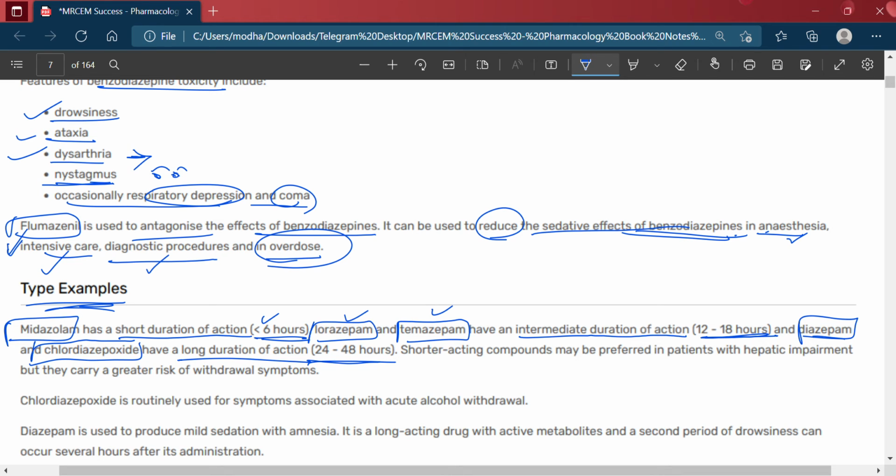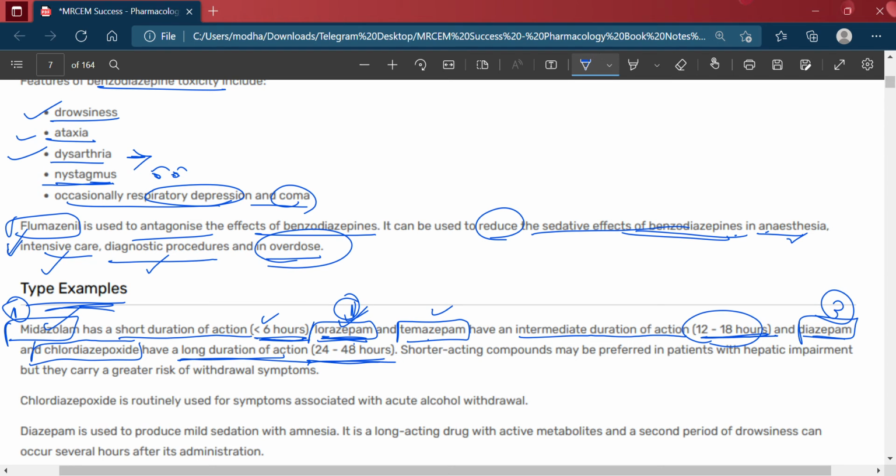Okay, so we have three different types of benzodiazepines by their duration of action. First, midazolam has a short duration of action, less than 6 hours. Then lorazepam and temazepam have an intermediate duration, 12 to 18 hours, and diazepam and chlordiazepoxide have a long duration, 24 to 48 hours.